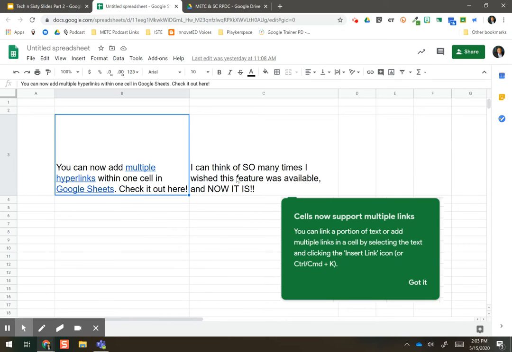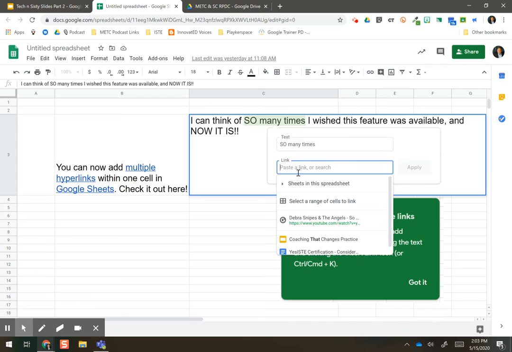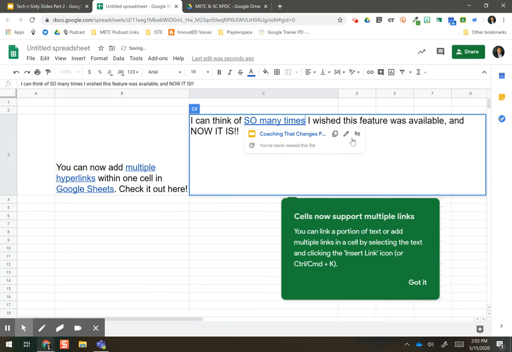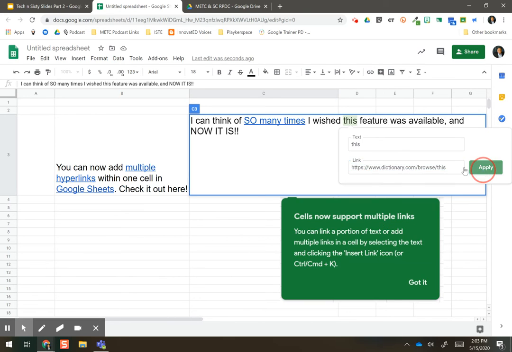It's as simple as inserting any hyperlink. So you double click on your text, you highlight the text you want to be hyperlinked. Like it says, you can click on insert link or the command or control K. I just click on this guy up here and choose whichever one that you want. So let's say it's a doc, I'll put it there. And I want to do this one, so we'll highlight this guy and we'll select the next item on the list. Sure, we'll do that one, apply.